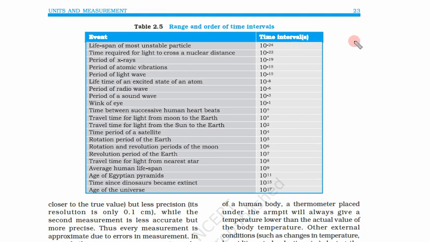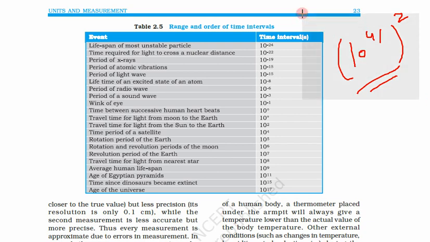So we have seen that a number 10 to power 41 is coming in the ratio of smallest and largest lengths of the universe. That number was also coming in the smallest and largest time interval of the universe, and the square of this number was coming in the smallest and largest masses of universal objects. So this number is coming again and again. So why is this number coming again? Let me explain a very simple answer.